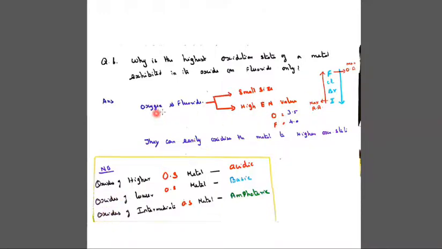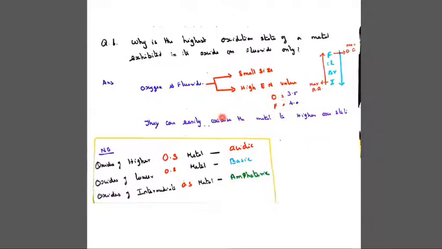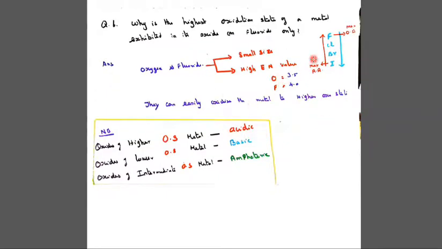So let us consider oxygen and fluorine. Next to 4.0 is 3.5 for oxygen. These are the most electronegative, so they can easily oxidize the metal to higher oxidation states. Being oxidizing agents, they easily oxidize other elements. Oxides of higher oxidation state metals are acidic, oxides of lower oxidation state metals are basic, and oxides of intermediate oxidation state metals are amphoteric.